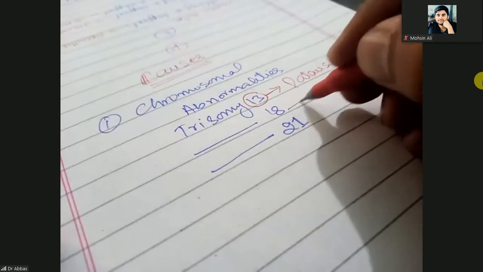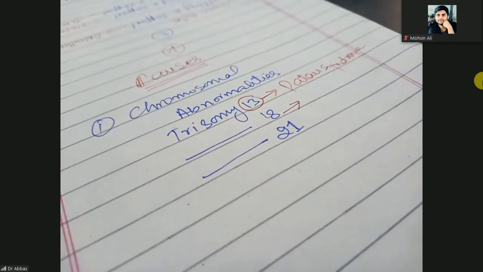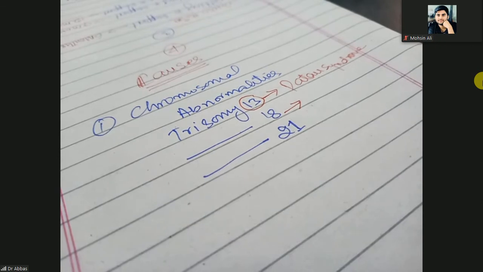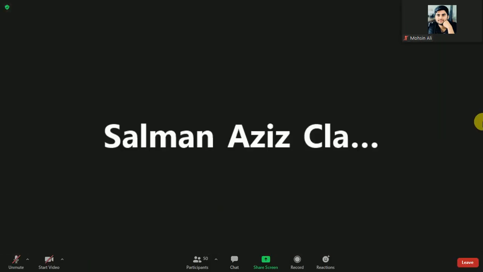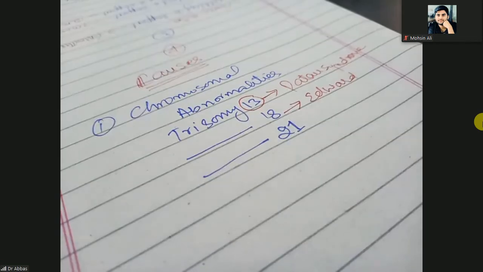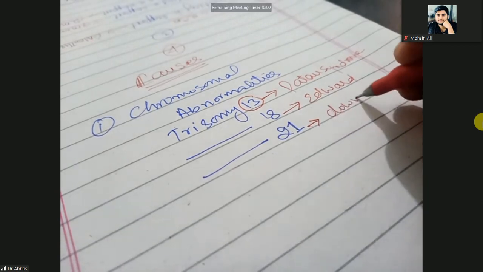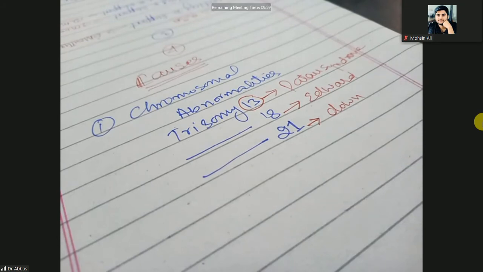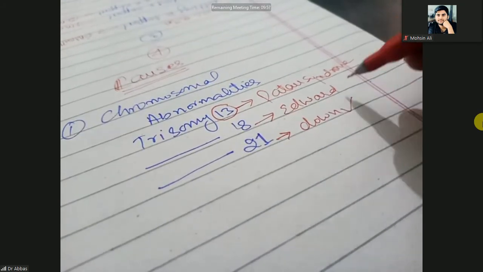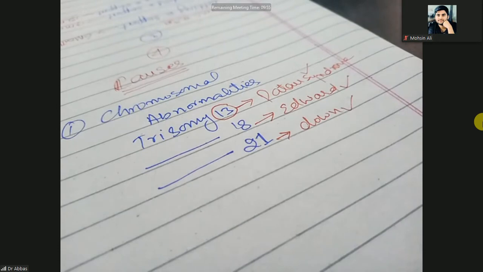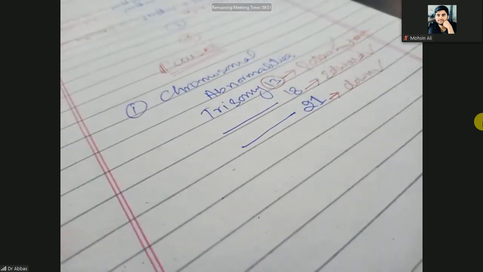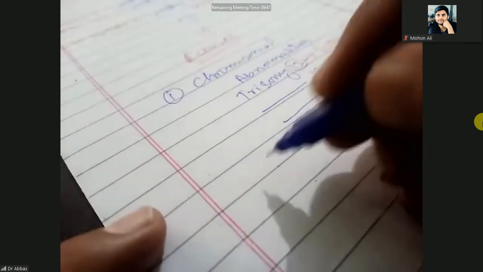Okay, what is the name of the syndrome due to trisomy 18? Edward syndrome. Good. So what is the syndrome due to trisomy 21? Down syndrome. So Down syndrome, Edward syndrome, and Patau syndrome are causes of developmental abnormalities, and these are the chromosomal defects.